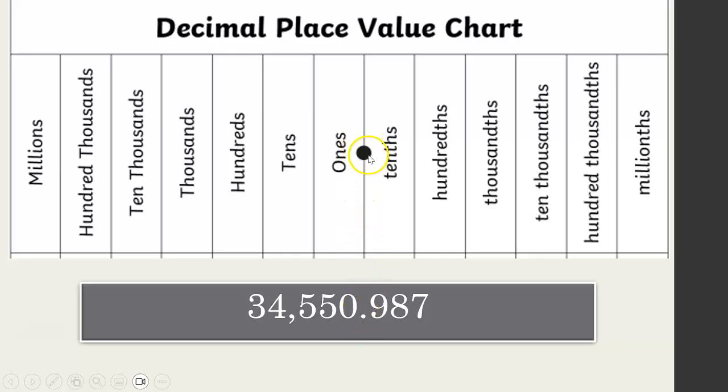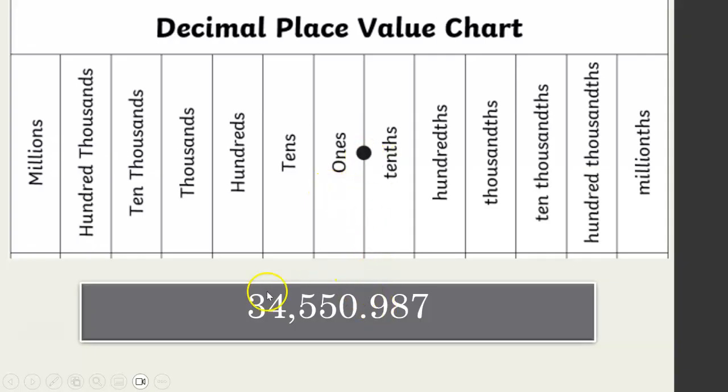This represents a decimal point. 1, 2, 3, 4, 5. So this represents ten thousands, and we can just read it off. You would say this is 30,000. That's 4,000. This represents 550. So if we were to read it off, it would be 34,550. And there's no ones.